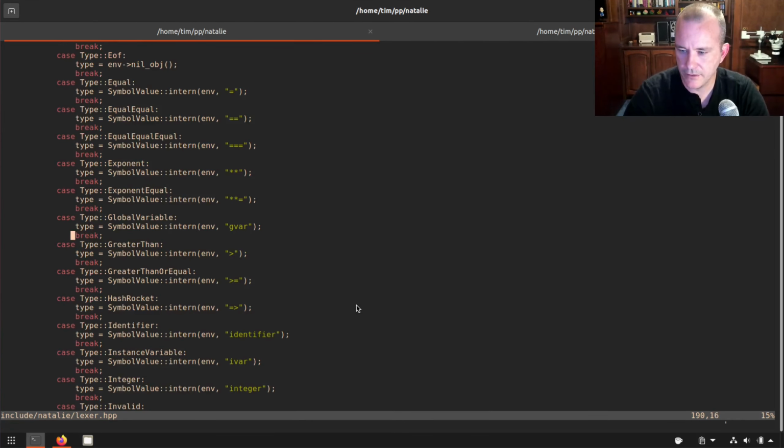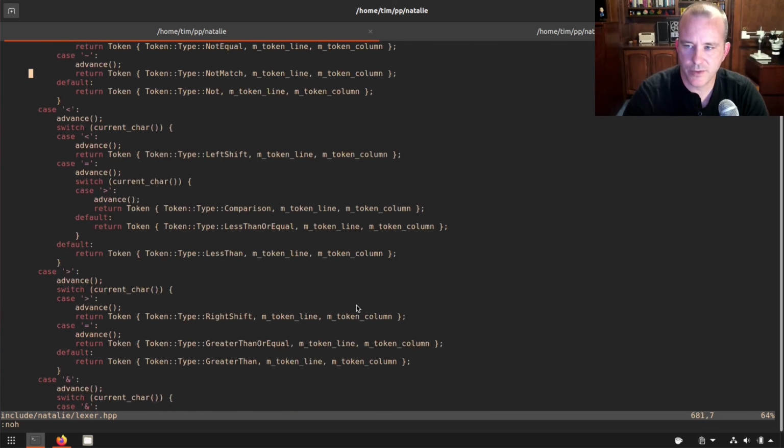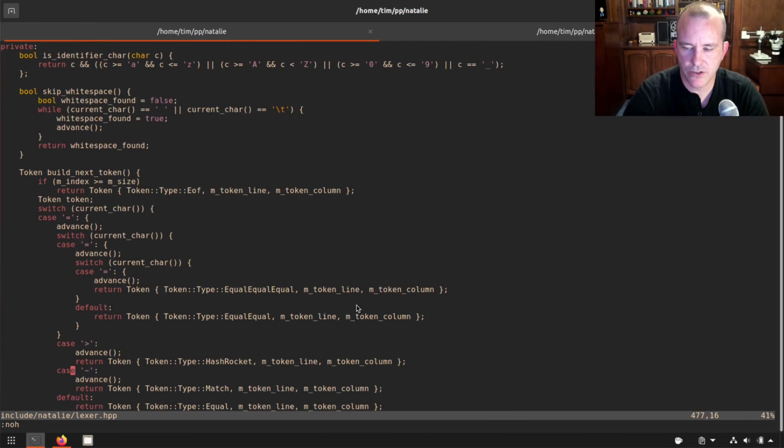Let me go up to the top. It's a whole bunch of switch statements, and it's just scanning through the string, looking at individual characters and seeing what they are, and then switching on those characters.